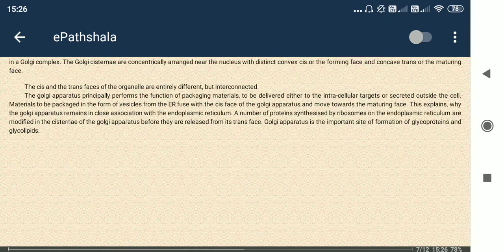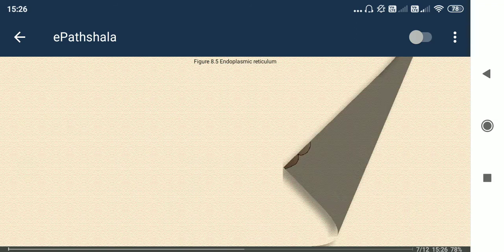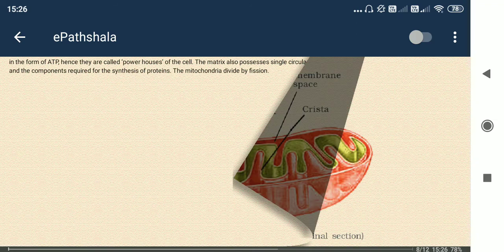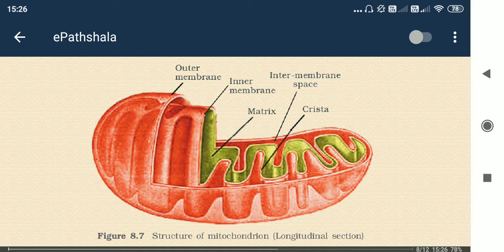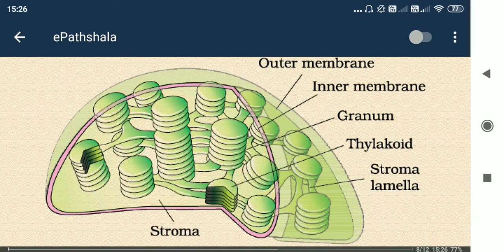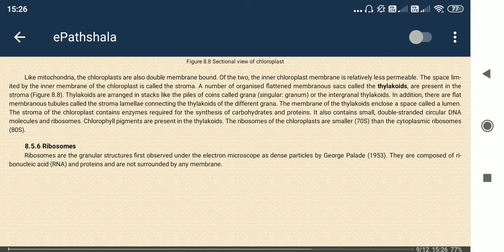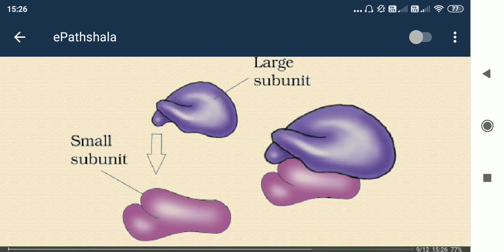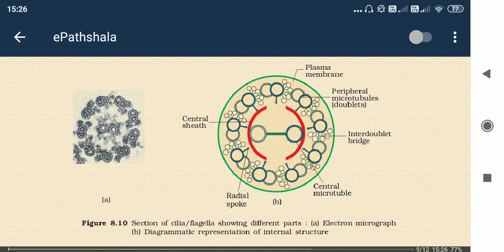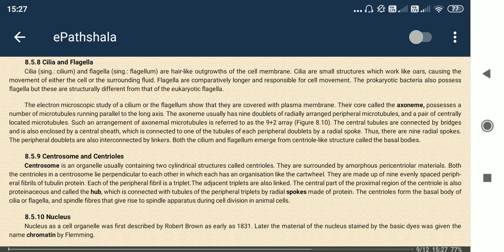The cell wall was already discussed. The endoplasmic reticulum, DNA, RNA are involved there. Centrosome, lysosome, mitochondria is the source of energy, right? Plastids are usually present in plant species. Ribosome is involved in the production of protein from the RNA molecule. Cytoskeletons are some form of rigid structures that help to maintain the cellular structure.